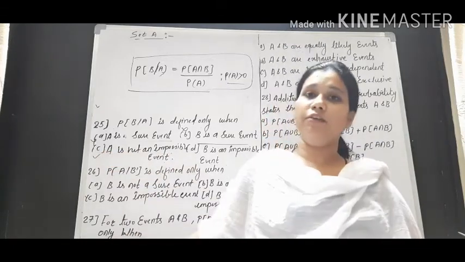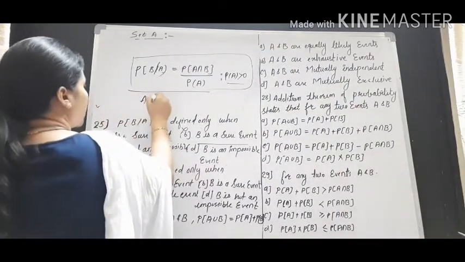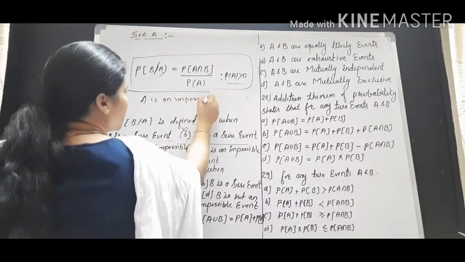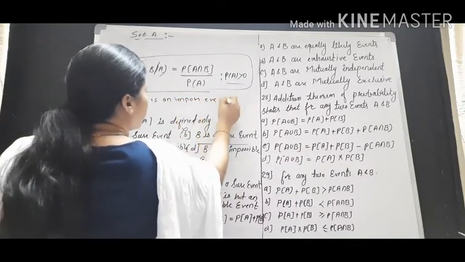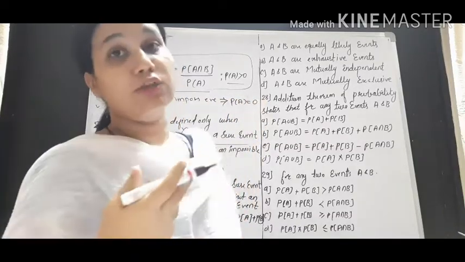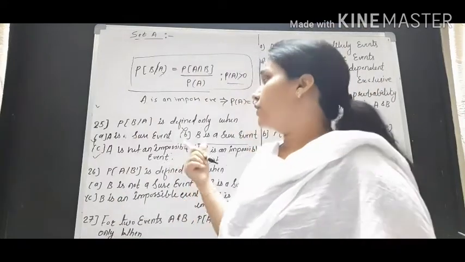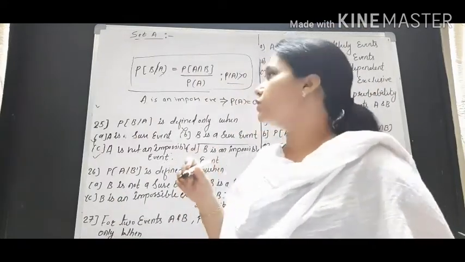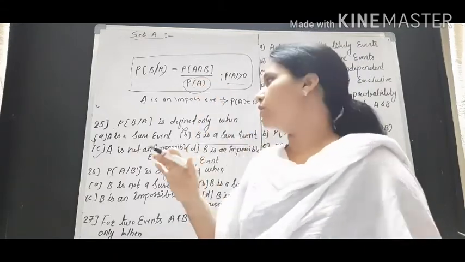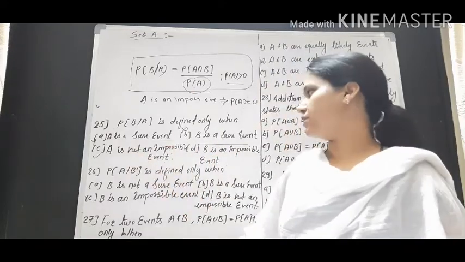Now why is this right? If A is an impossible event, then its probability will be equal to 0. If any event becomes impossible, its probability becomes 0. So what we want is that A will not be an impossible event. If A is not an impossible event, then its probability must be greater than 0. So the answer is: A is not an impossible event.